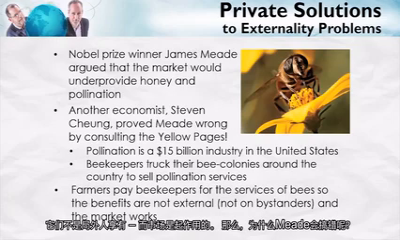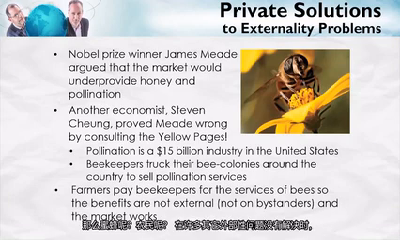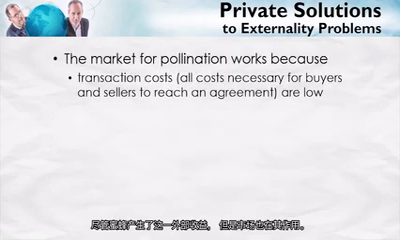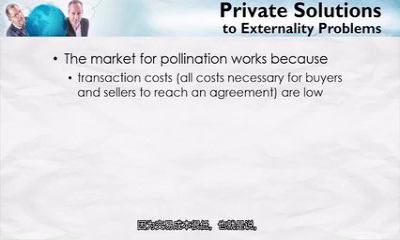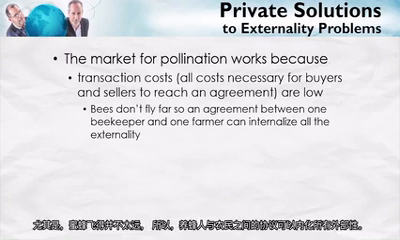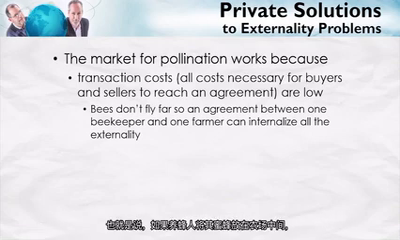So why did Meade get it wrong? What about the bees and what about the farmers made it possible for this externality problem to be solved by markets when many other externality problems are not? The market for pollination works despite the fact that bees seem to create this external benefit because transactions costs are low. That is, all of the costs necessary for buyers and sellers to reach an agreement are low. In particular, bees simply don't fly very far. So an agreement between one beekeeper and one farmer can internalize all the externality.